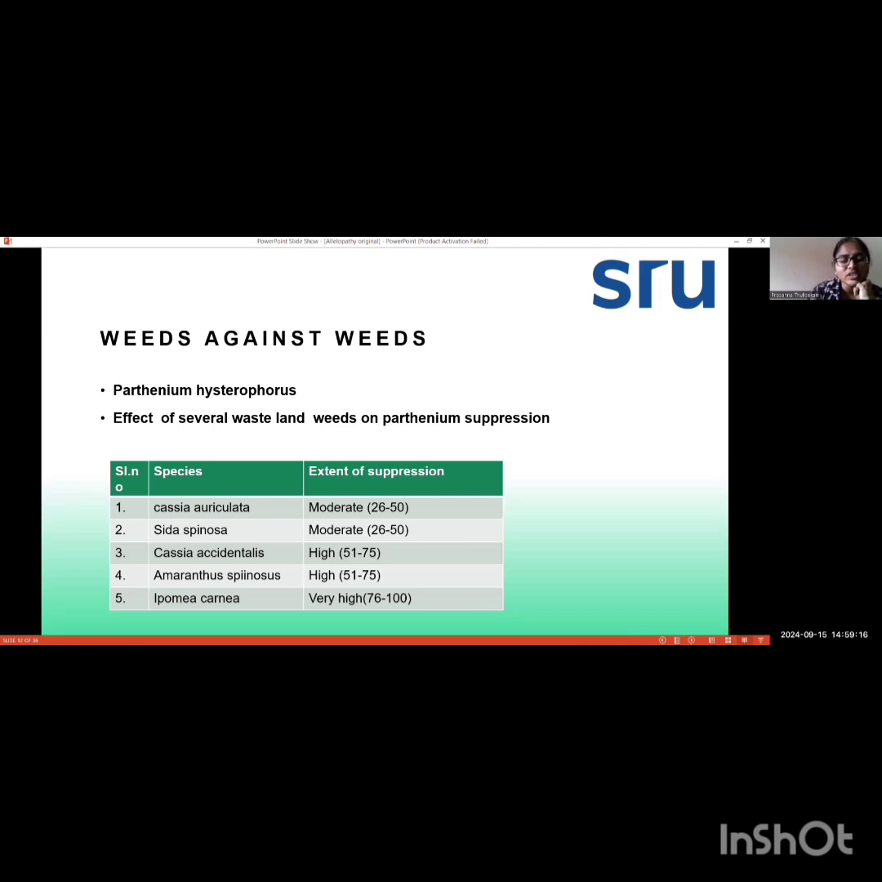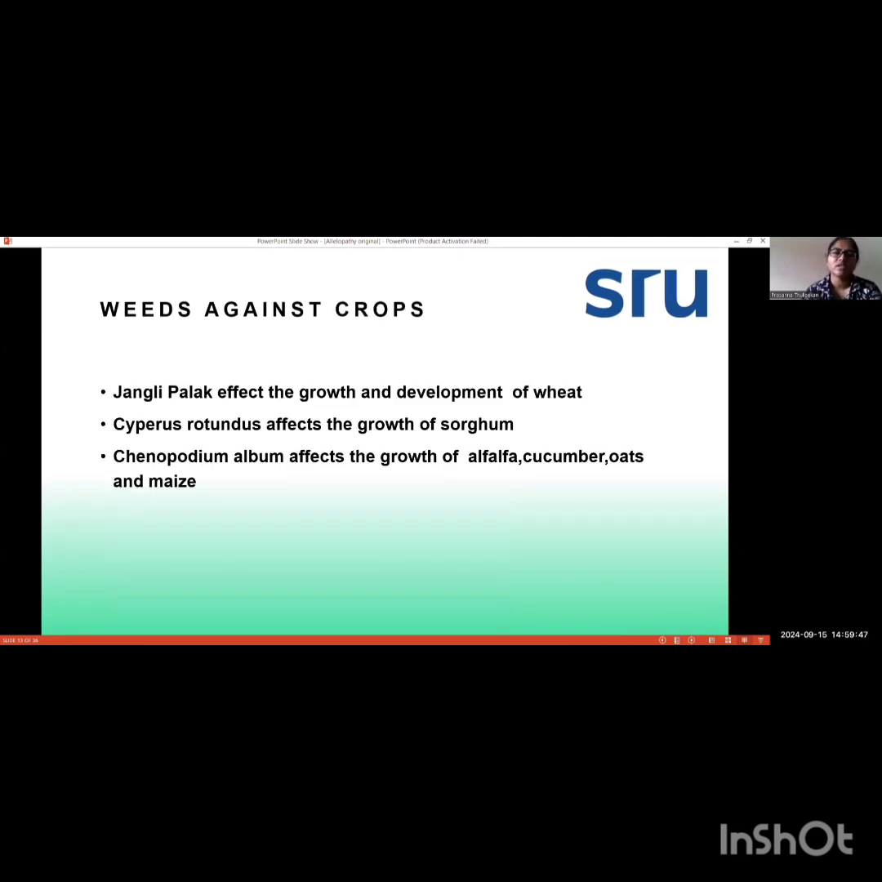The extent of suppression is moderate and the percentage is 26 to 50. And the third is Cassia accidentalis, and the extent of suppression is very high as the percentage is 51 to 75%. And Amaranthus spinosus, the extent of suppression is high and it is between 51 to 75%. And Ipomoea carnea is showing a very high extent of suppression and the percentage is 76 to 100%.